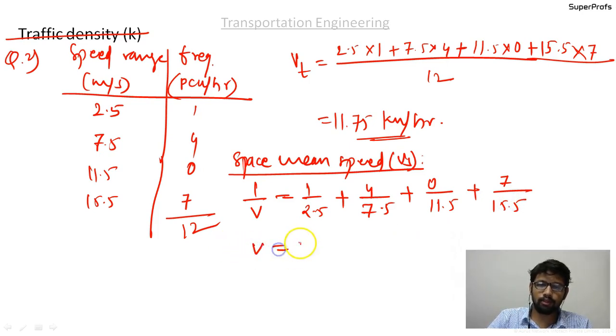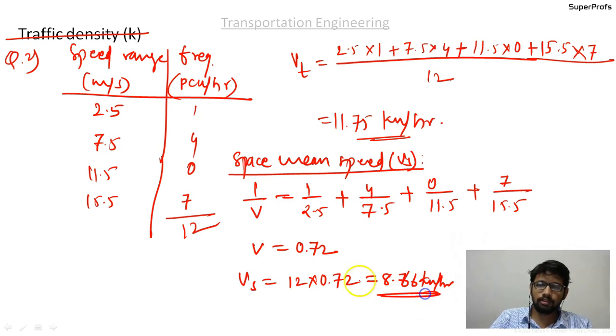The V value that you get over here is 0.72, and Vs, the space mean speed, will be given by 12 into 0.72, which is equal to 8.76 or 8.66 kilometers per hour. So this is the way the same question, same concept, is formulated in another way.